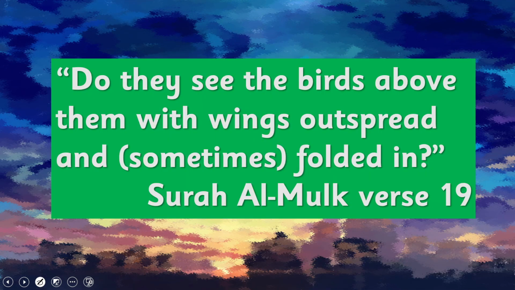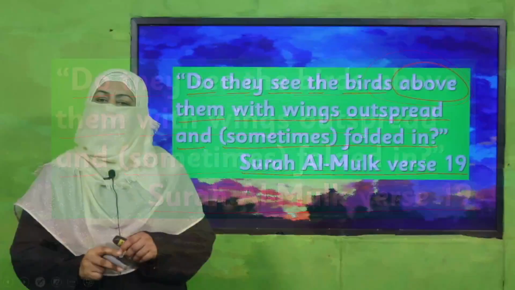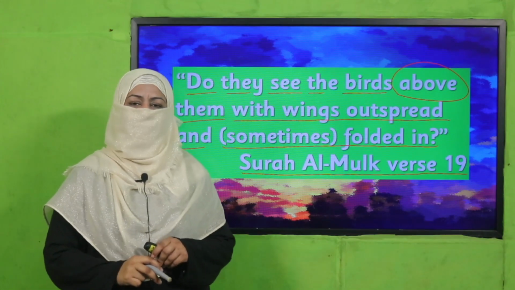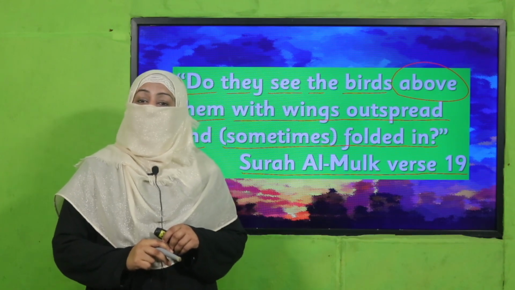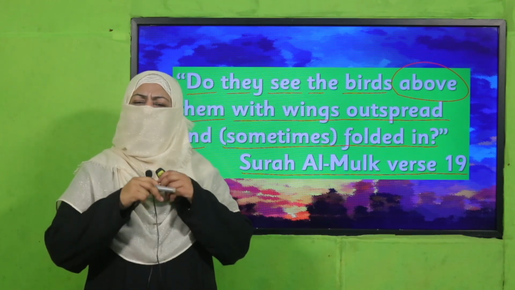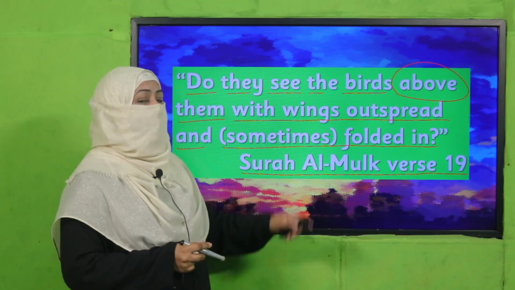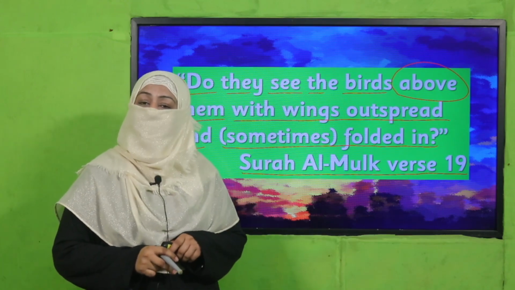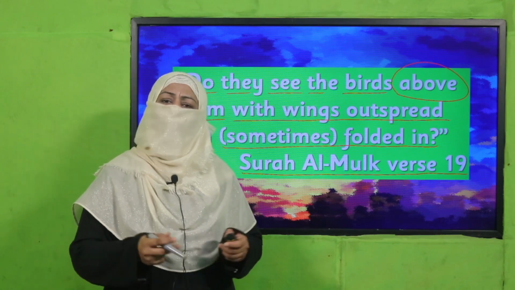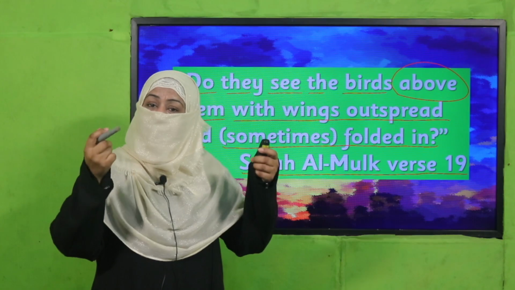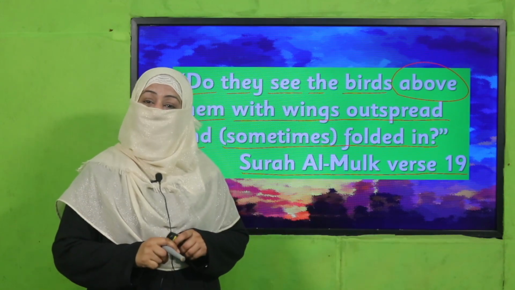Let's start with the name of Allah subhanahu wa ta'ala. Allah mentions in Quran Surah Al-Mulk verse 19, do they not see the birds above them with the wings outspread and sometimes folded in? Yes, my dear students, see what this beautiful verse is telling us. We can see the signs of Allah subhanahu wa ta'ala everywhere. Even by looking at the birds who are flying in the sky, it's a sign of Allah subhanahu wa ta'ala. Who makes them to fly? Who holds them in the sky, in the air? They're flying. Allah subhanahu wa ta'ala.